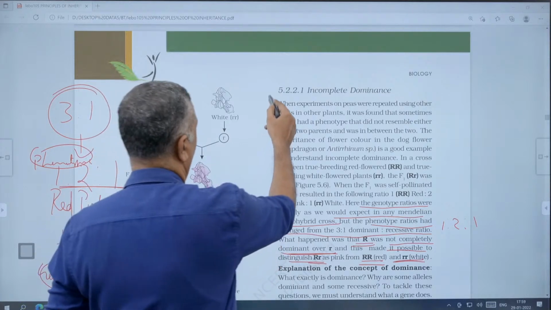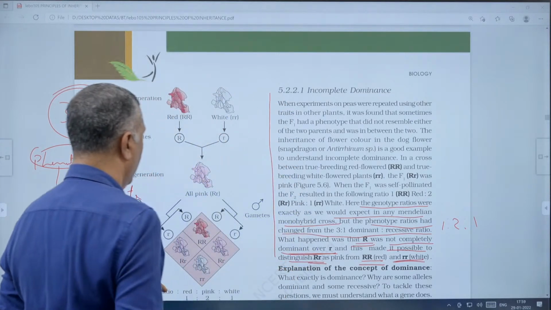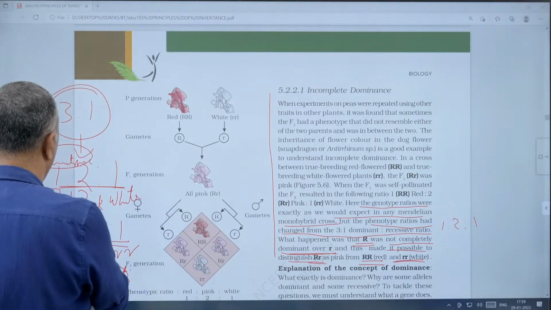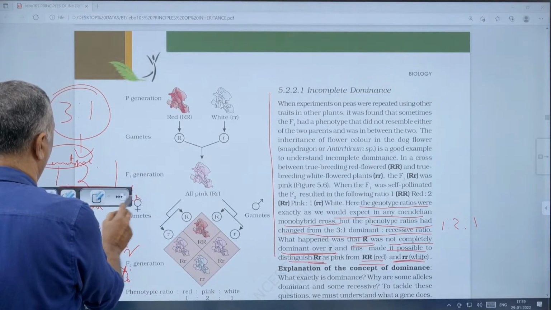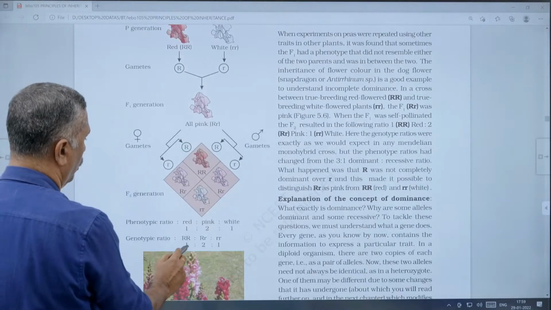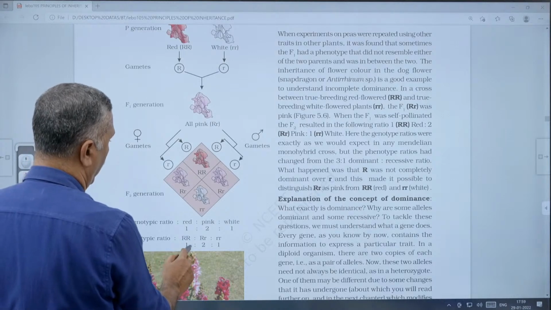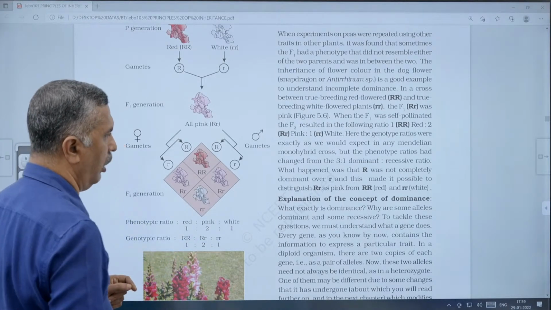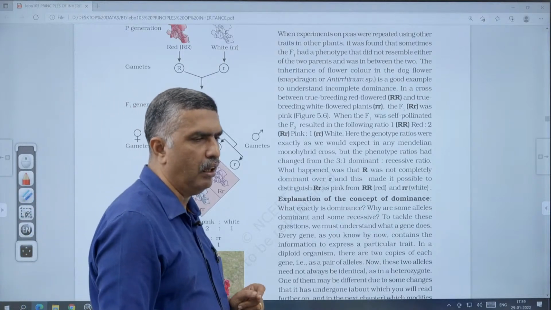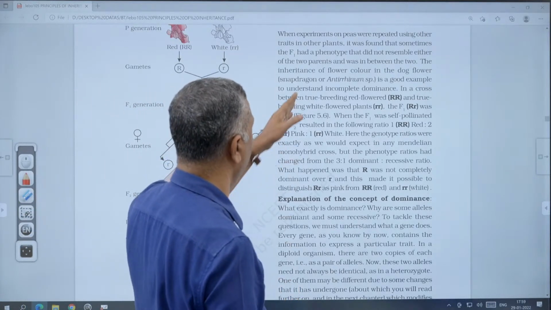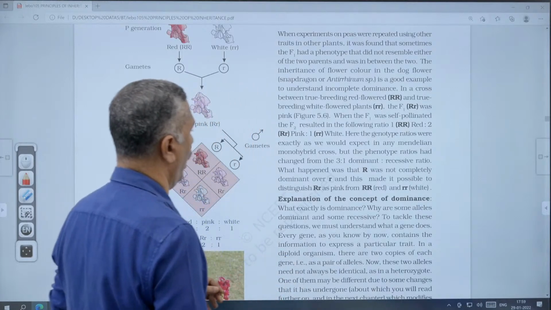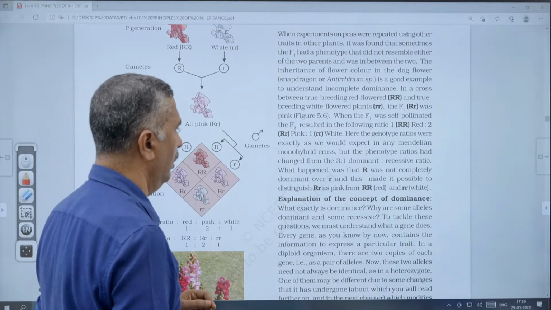So that is another important cross, where the phenotypic ratio is 1 red is to 2 pink is to 1 white, and the genotypic ratio is also 1:2:1, that is 1 capital R capital R, 2 capital R small r and 1 small r small r. So that is the case of incomplete dominance. It is studied in snapdragon or dog flower, and another plant called Mirabilis jalapa, the 4 o'clock plant.